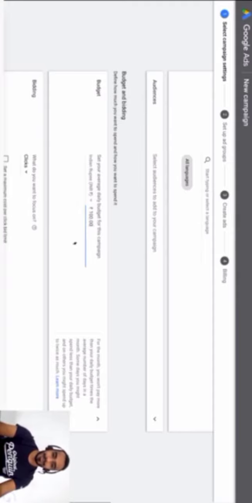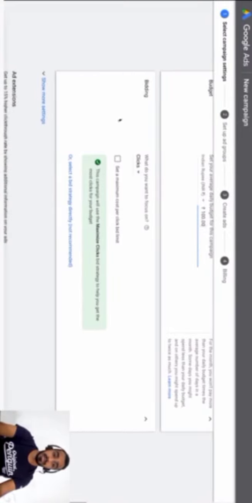So just going to put a budget of 100, but an ideal budget that I would suggest as a minimum would be 500 to 1,000 Indian rupees. Of course, you can convert that to whichever currency you are using for your Google Ads campaign. But a good benchmark is somewhere around that to get a minimum amount of clicks so that you get some understanding of the campaign and how things work. So because it's a test campaign, I've just put a 100 rupees budget.